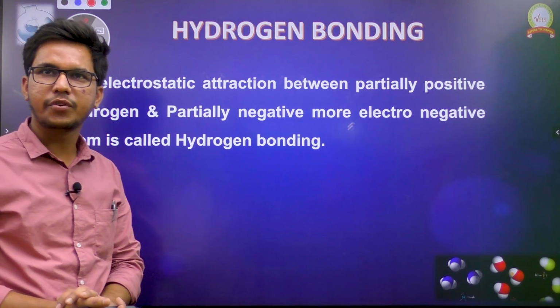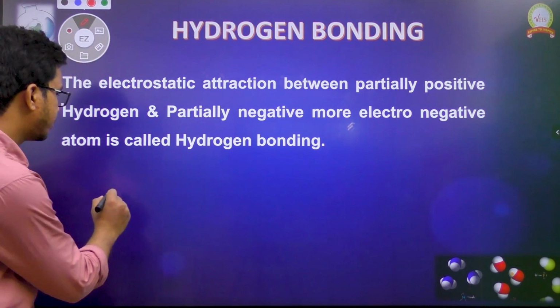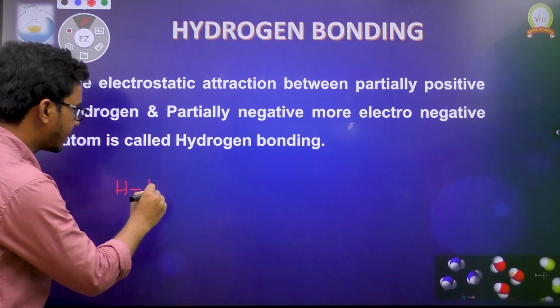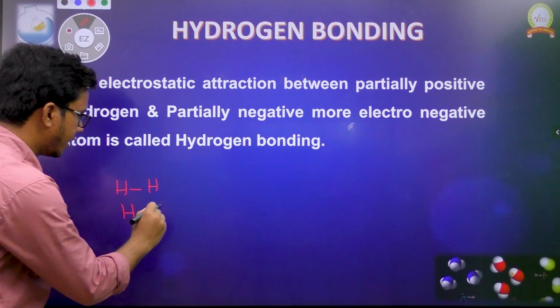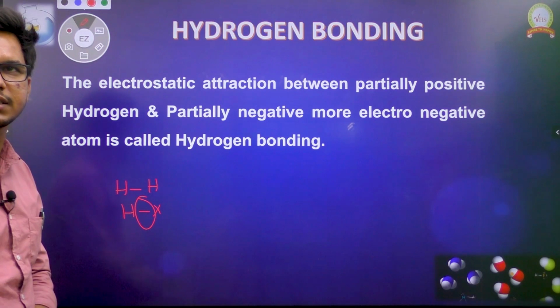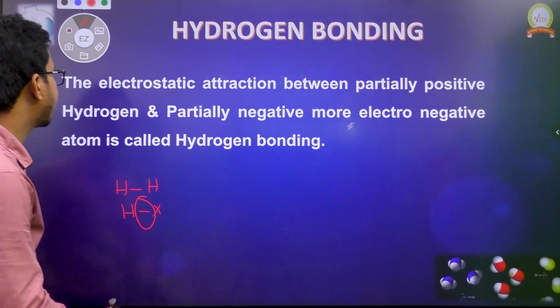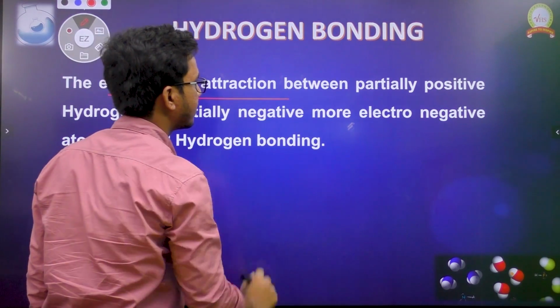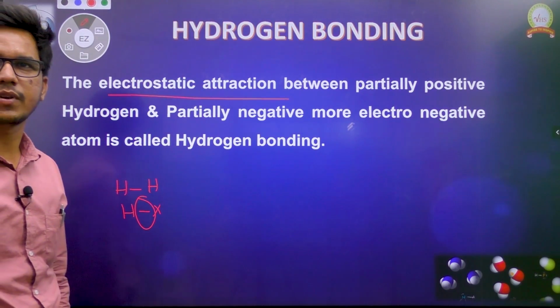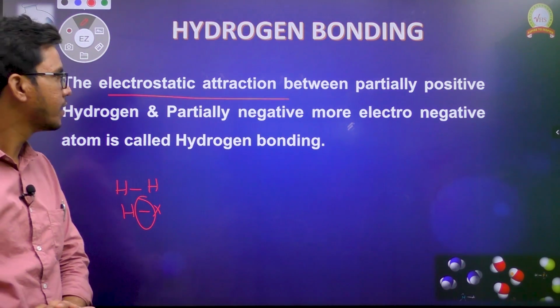Most of the students get confused here. Hydrogen bonding does not mean a hydrogen bond formed with some other hydrogen or some other atoms. This is not the hydrogen bonding which we are discussing. That is just a covalent bond or ionic bond with non-metals. But here it's an electrostatic attraction. Electrostatic attraction means the attraction between two oppositely charged species.